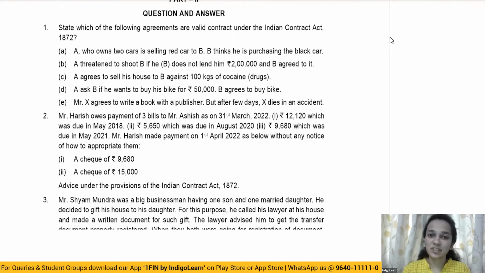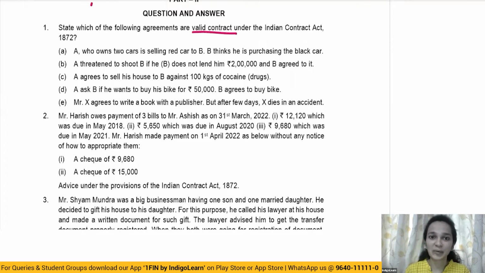Hello everyone. Let's now discuss the revision test paper for CA Foundation Paper 2 Business Laws for June 23 examination. Let's start with the first question. State which of the following agreements are valid under the Indian Contract Act 1872. Here we've been given different situations, and out of these you have to identify which of the contracts is a valid contract.